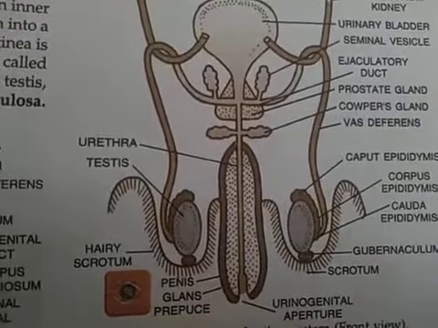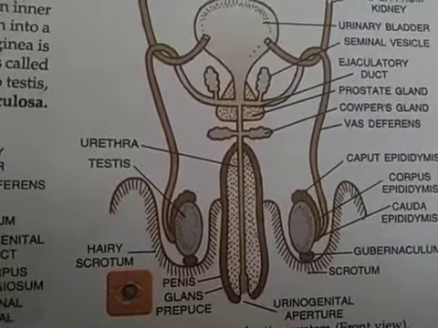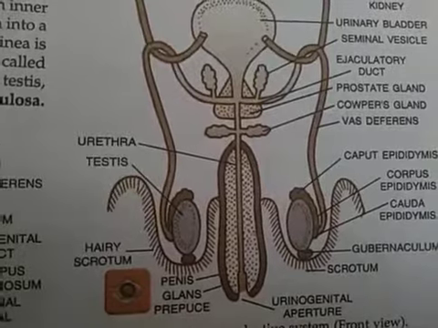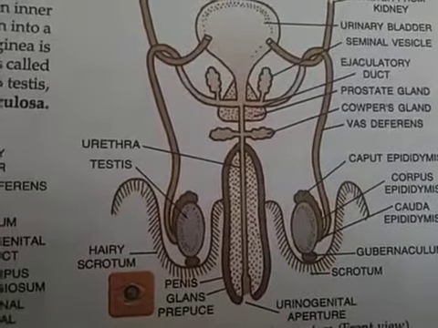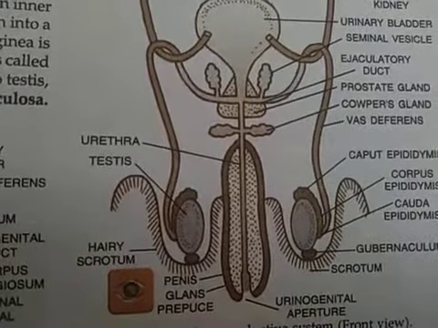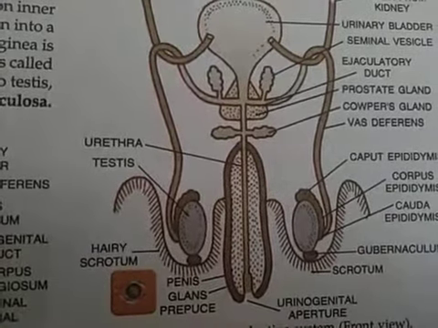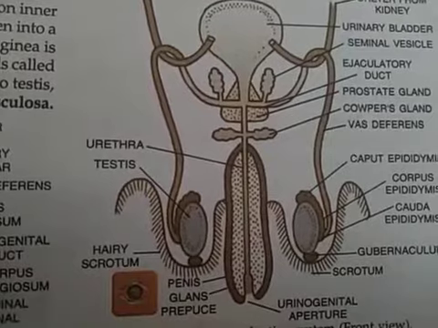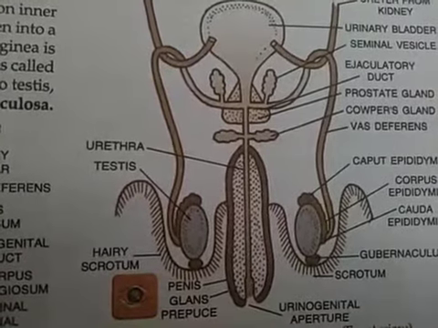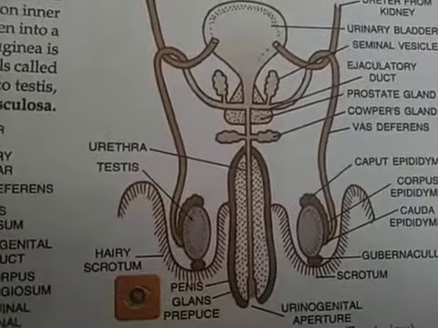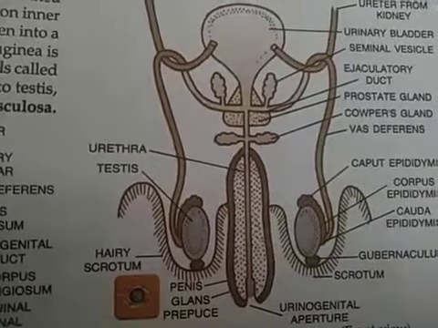Next, from the epididymis, a tube arises from both the testes. That tube is said to be the vas deferens. Vas deferens is the tube which carries the sperm from the epididymis of the testis to the ejaculatory duct. Means from the urinary bladder an ejaculatory duct is produced and the vas deferens they both unite somewhere.